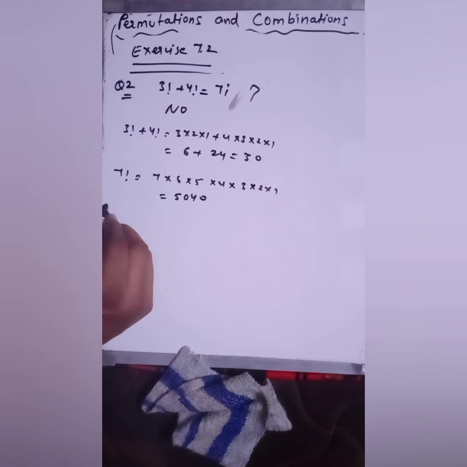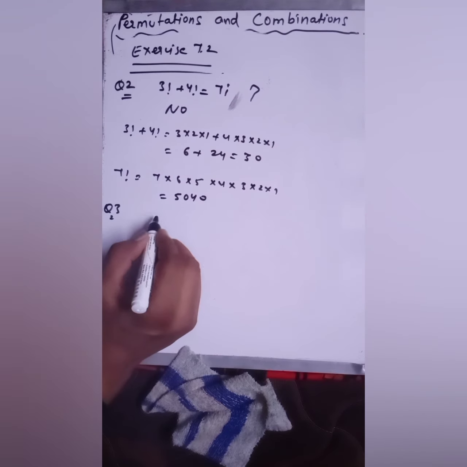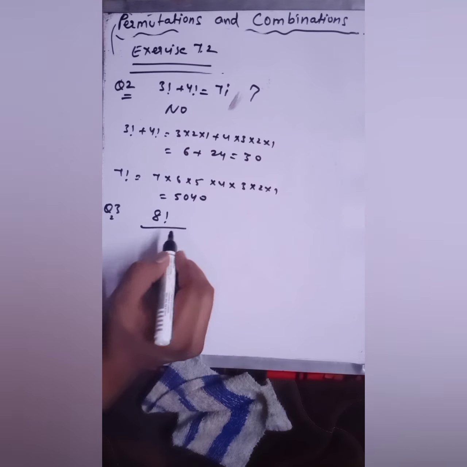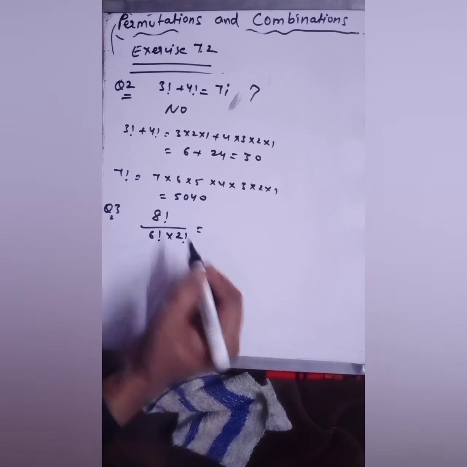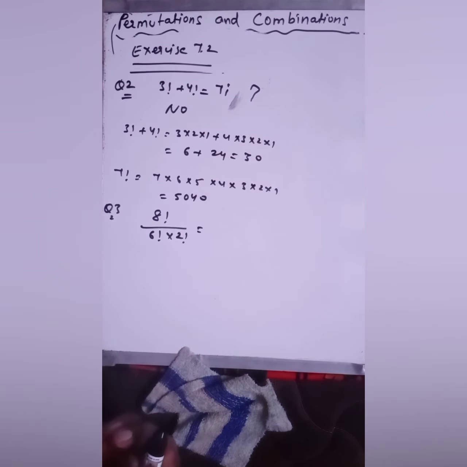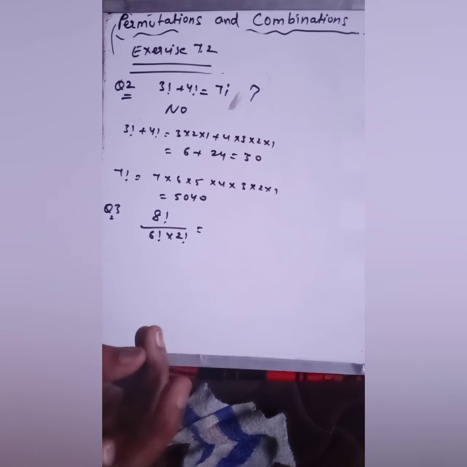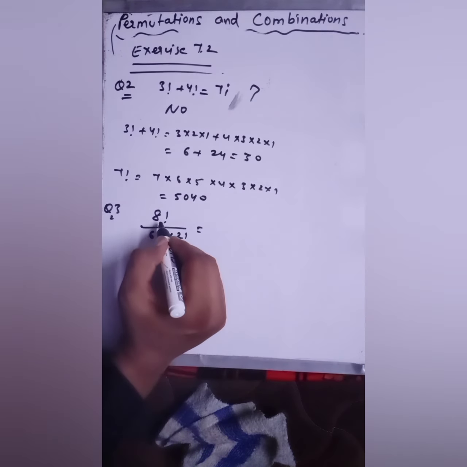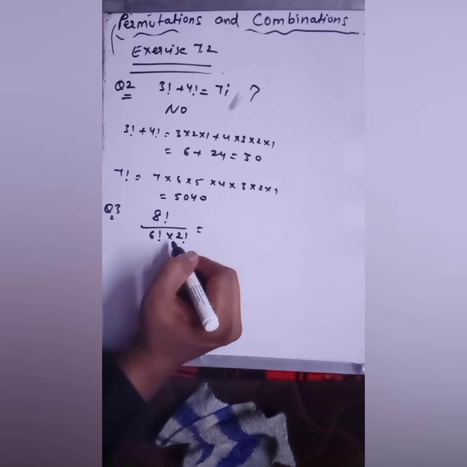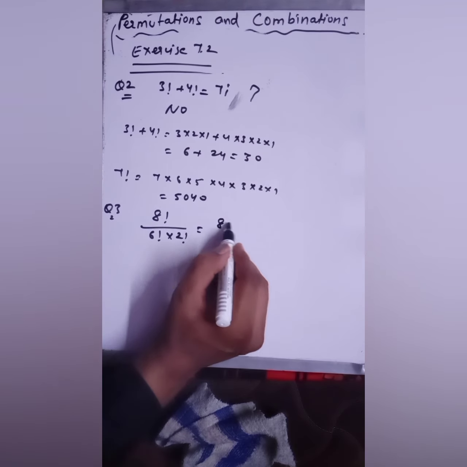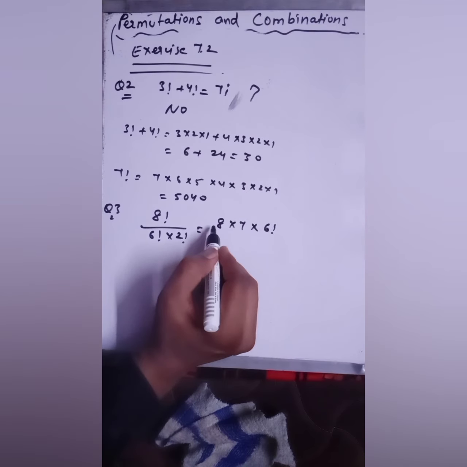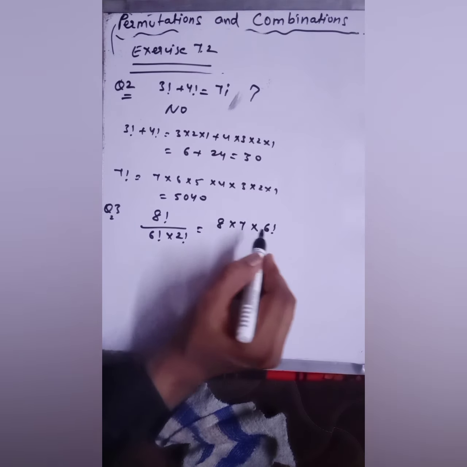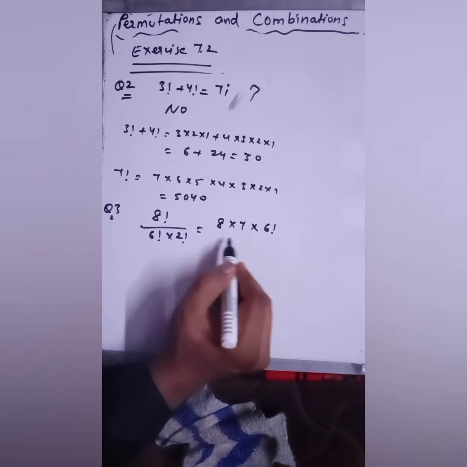Okay. So question number 3. In question number 3, it is given 8 factorial over 6 factorial into 2 factorial. So you have to just simplify. See children, here you have to use some trick. This whole you have to evaluate. So I'm solving this: this is 8 into 7 into 6 factorial. I'm not solving this 8 factorial up to 1. I'm leaving this at 6 factorial only.